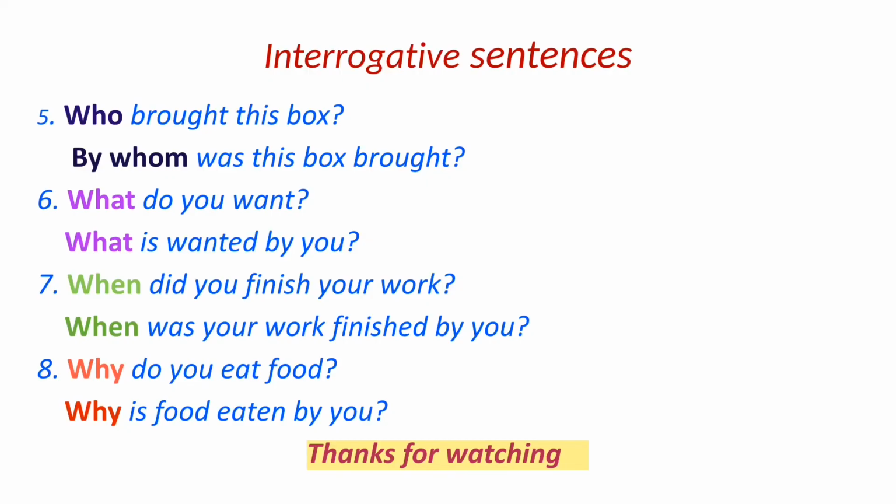One thing I want to remind you is that with the WH family, with what, when, why, who, whom, where, with all these words, we take a helping verb. What is, when was, why is, like this. Then we add subject plus past participle, then by, and in the end we add the object in this sentence.